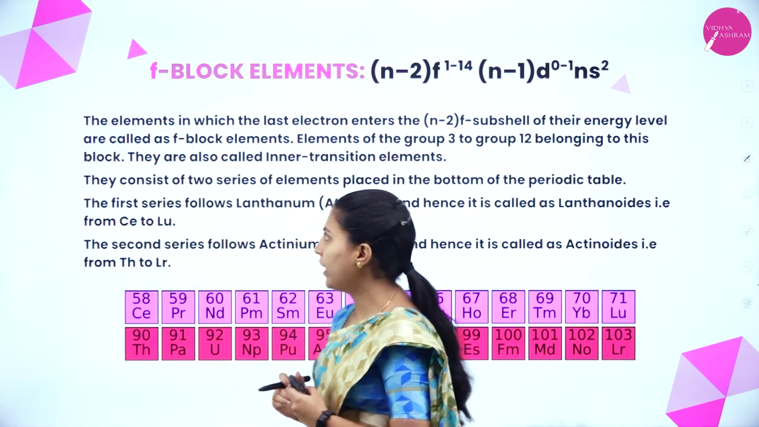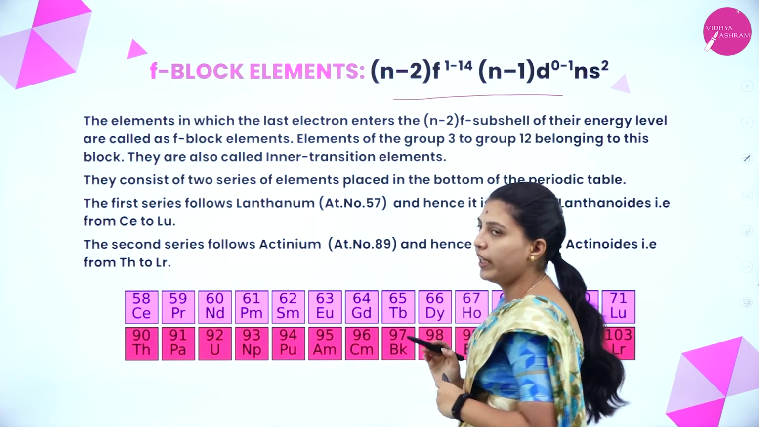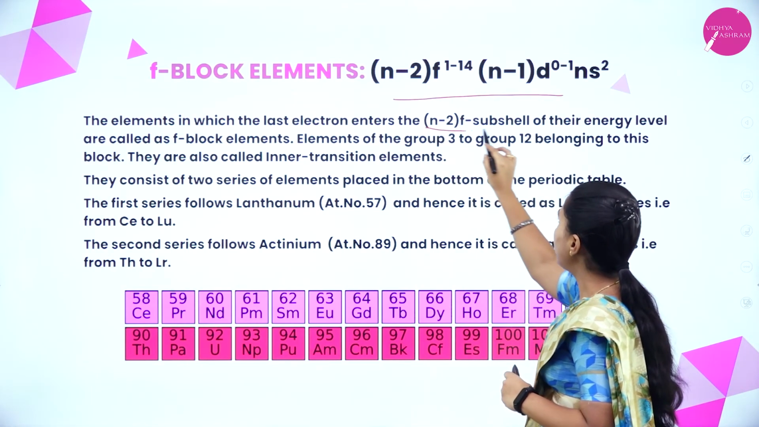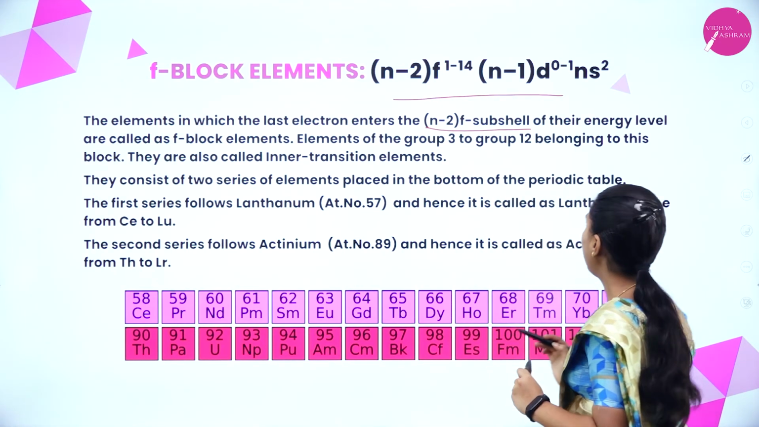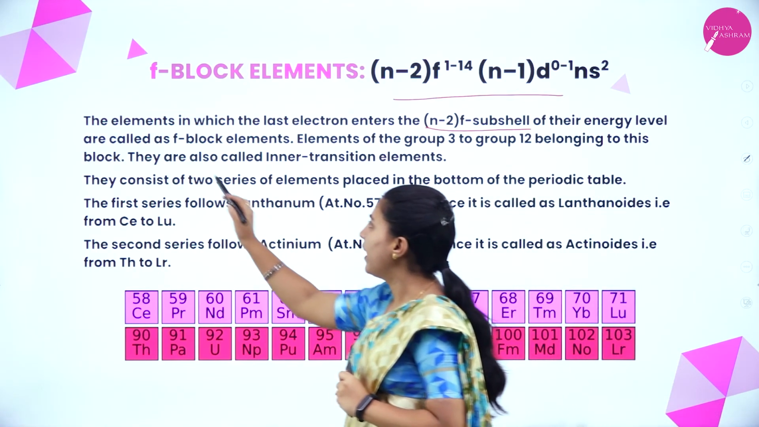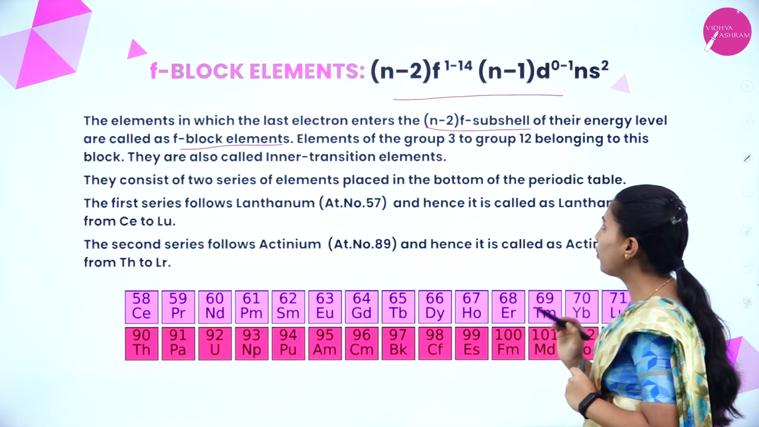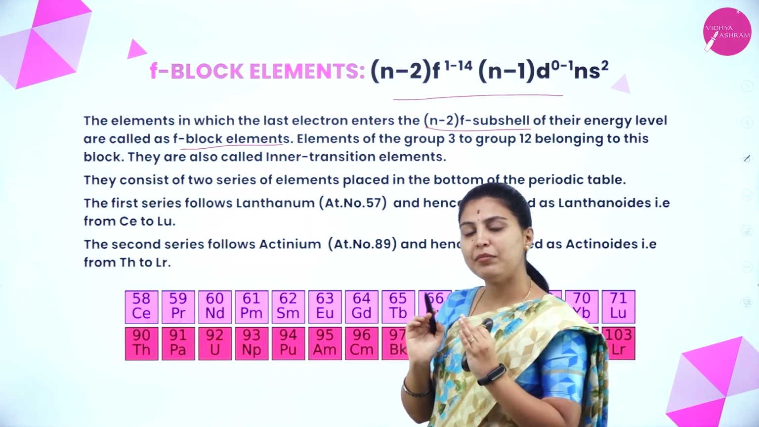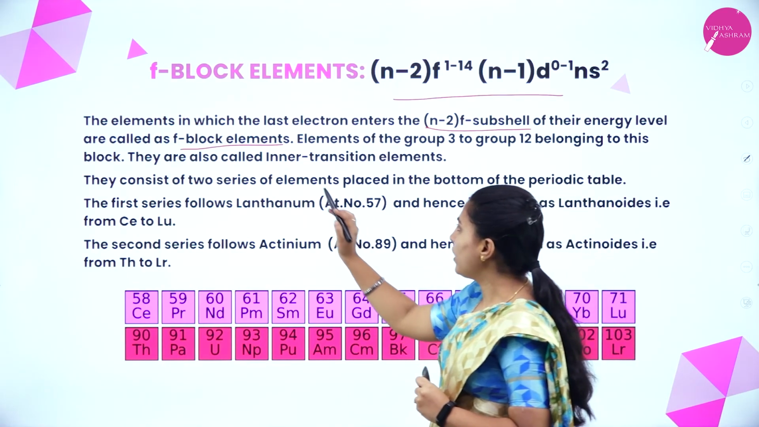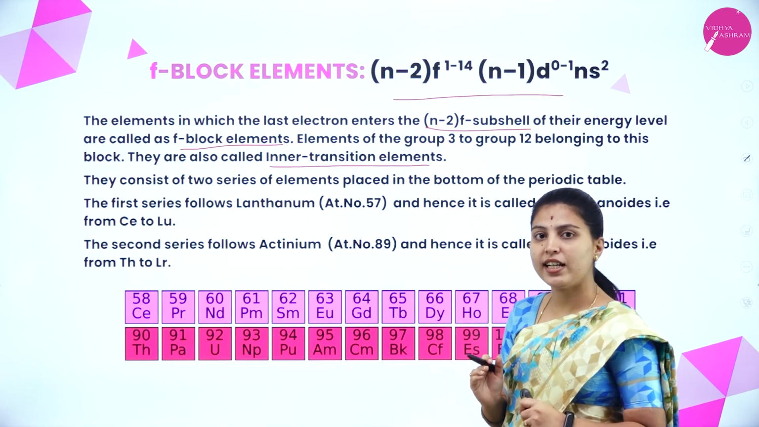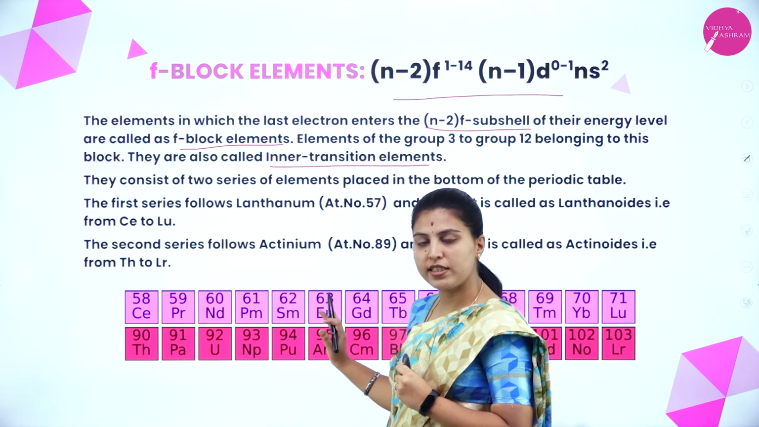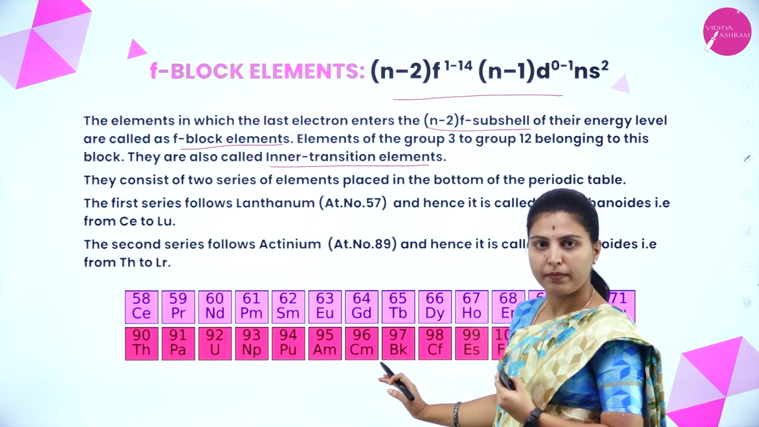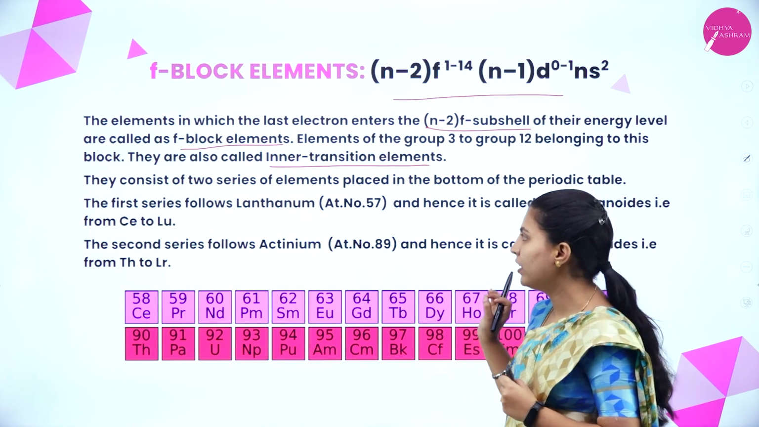Next will be the F block elements. This is the general electronic configuration. The elements in which the last electron enters the n-2 F subshell of their energy level are called F block elements. Elements of groups 3 to 12 belong to this block. They are known as inner transition elements. Why inner transition? They also belong to the transition series, but have been taken out of it and kept outside, though they are on the inner side of the transition series.